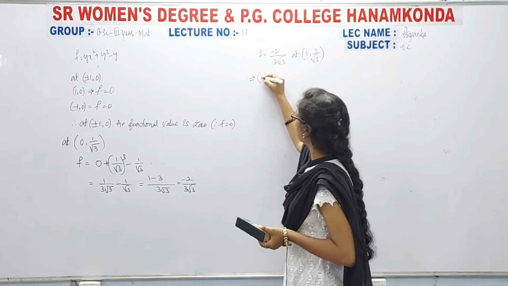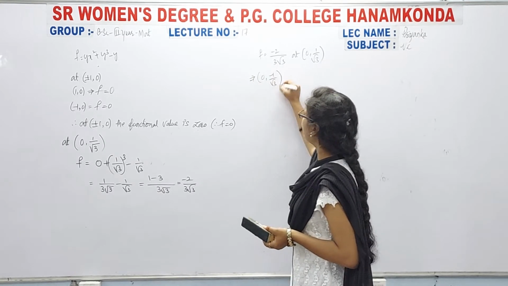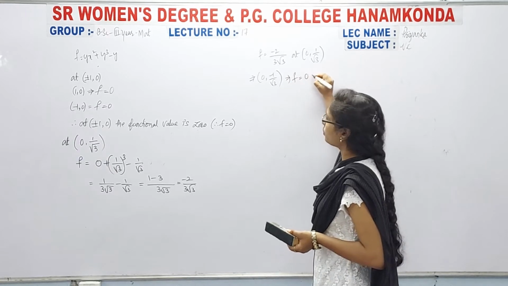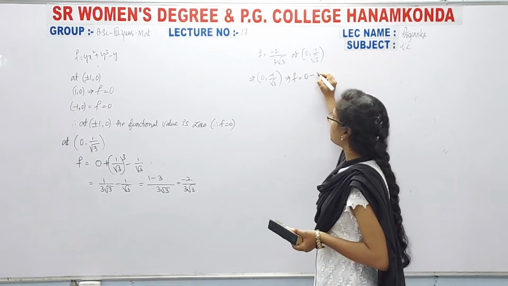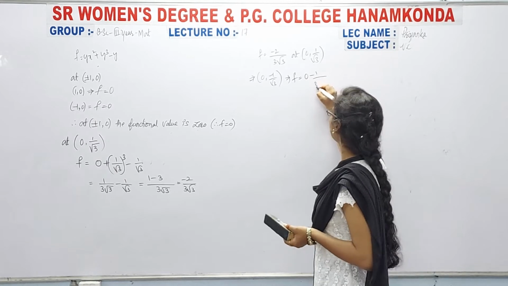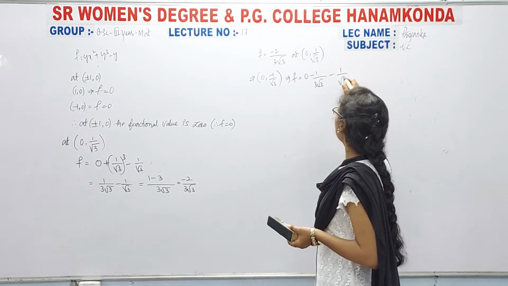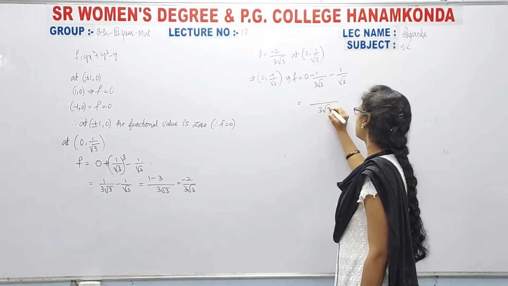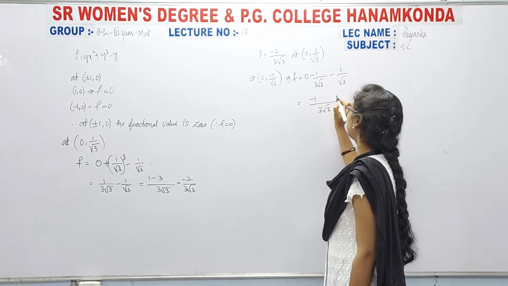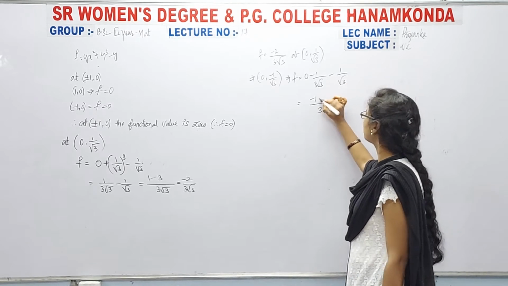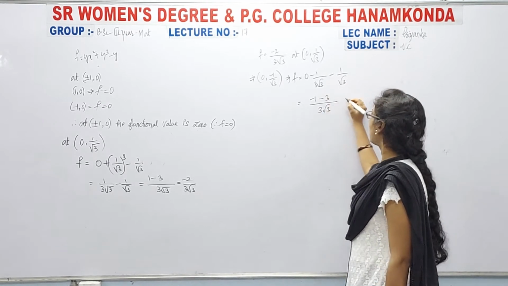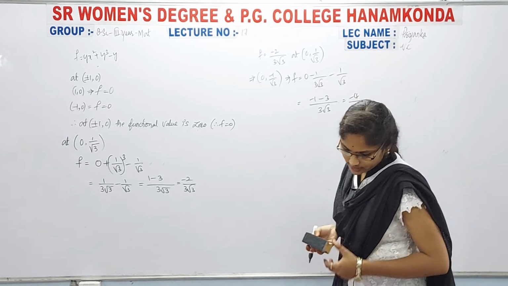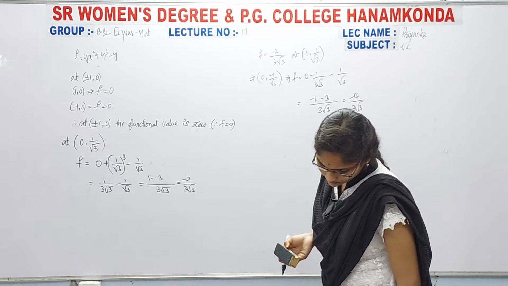Okay, so now at 0 comma minus 1 by root 3, what we get is f equal to 0 plus (minus 1 by root 3) whole cube minus (minus 1 by root 3). Same, 3 root 3 is the LCM, then minus 1 plus 3, and here we will get 2. Now it is nothing but 2 by 3 root 3.